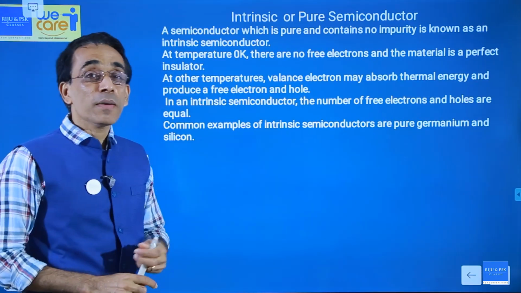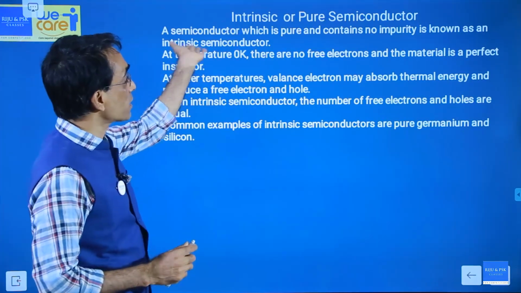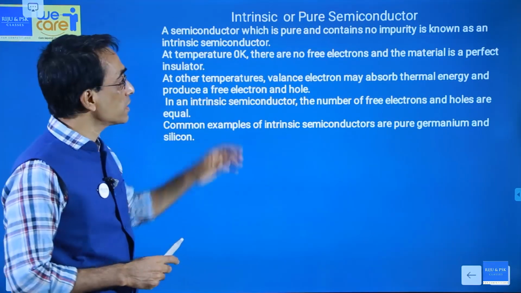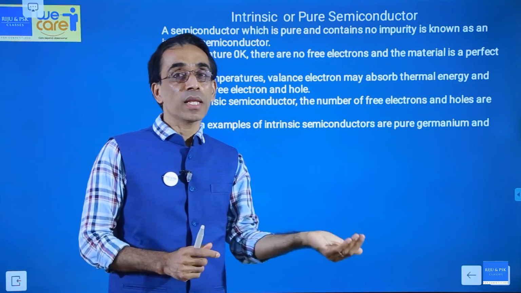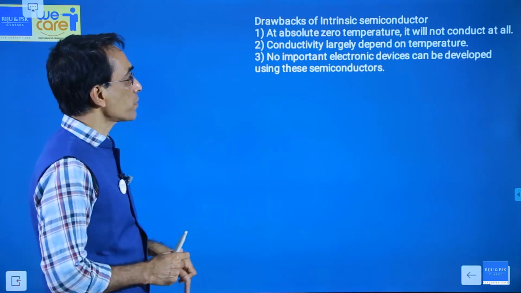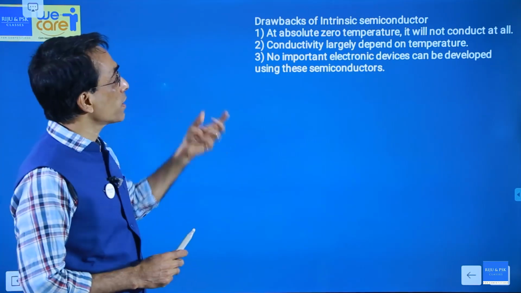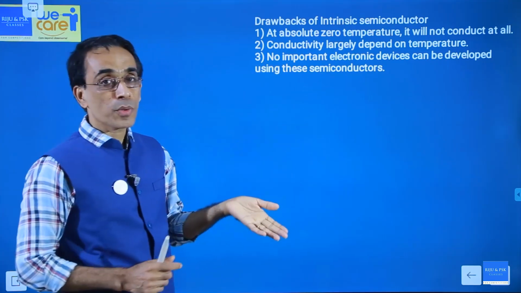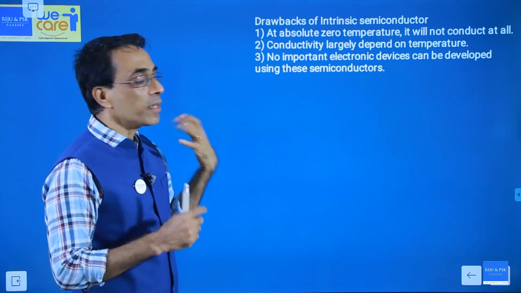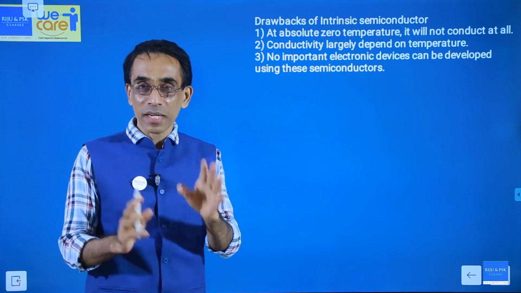We classified pure semiconductors and impure semiconductors. Pure semiconductors are also called intrinsic semiconductors. This contains only one type of atom. Silicon will have only silicon atoms. Germanium will have only germanium atoms. And the drawback of an intrinsic semiconductor is that the number of free electrons is small. You need to depend on the temperature to produce conductivity, and no important devices can be made out of this. Okay, and ultimately that's what we want.